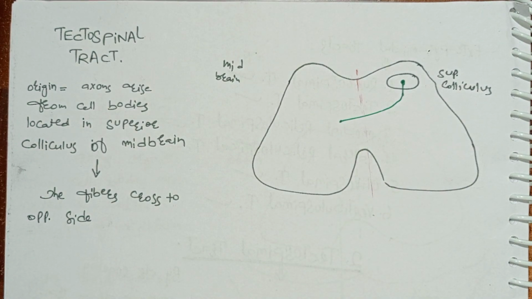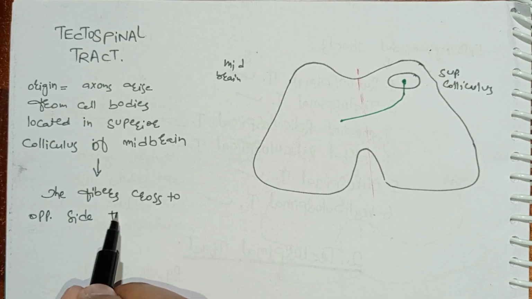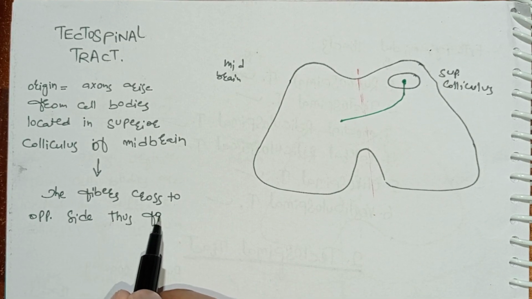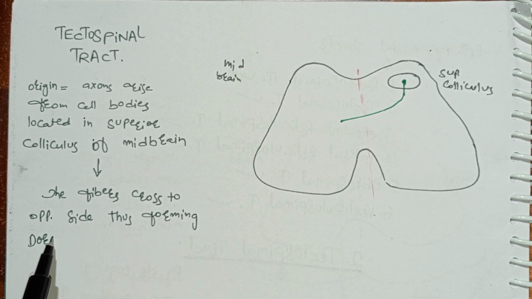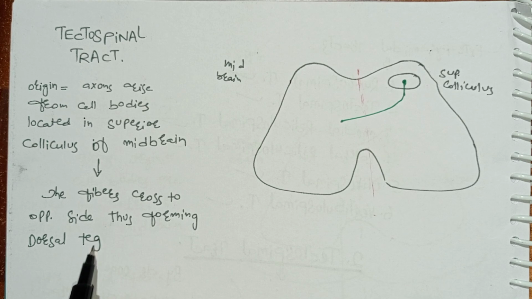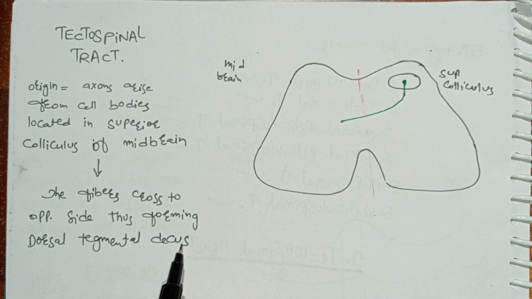This crossing is known as dorsal tegmental decussation in midbrain.